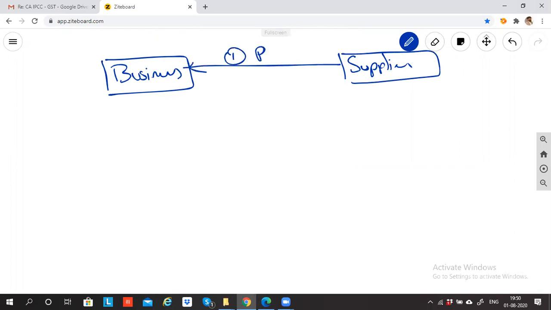We have purchased goods on credit. Can I say that he'll be called a creditor? Which means I have not made the payment to the supplier. This is called purchase of goods on credit. So this is the creditor.